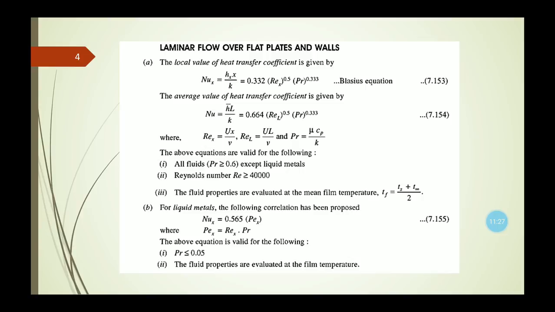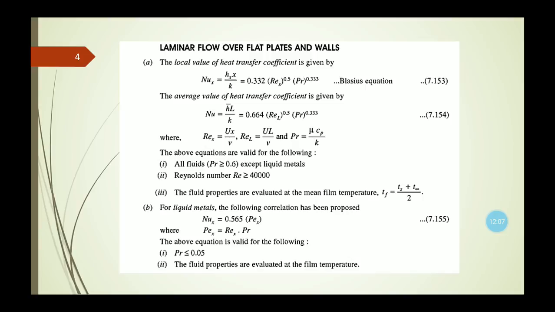Next, for liquid metals, the following correlation we need to remember: the local Nusselt number equals 0.565 times Pe x, that is the Peclet number. This Pe x is the multiplication of Reynolds number and Prandtl number. For liquid metals, this equation of the Nusselt number is valid when the Prandtl number is less than or equal to 0.05 and the fluid properties are evaluated at the film temperature.